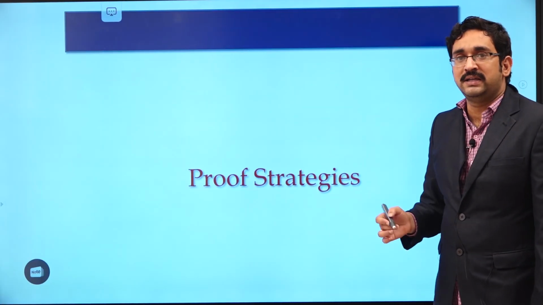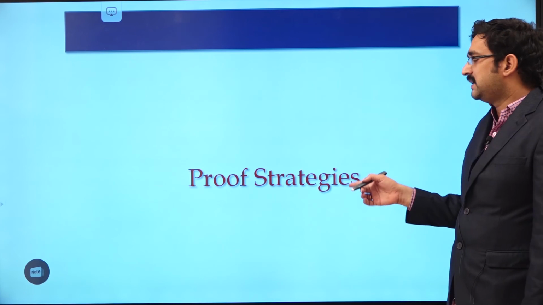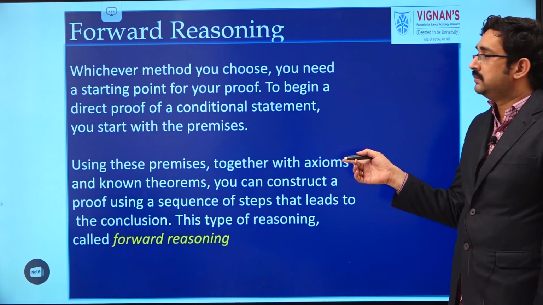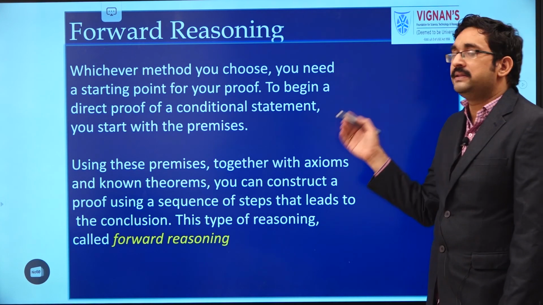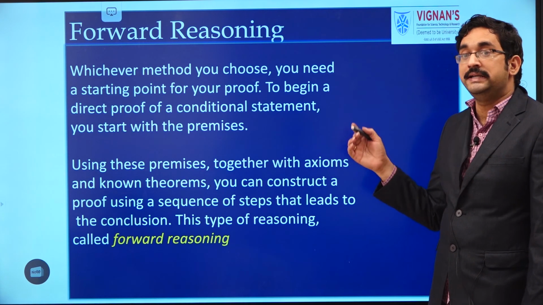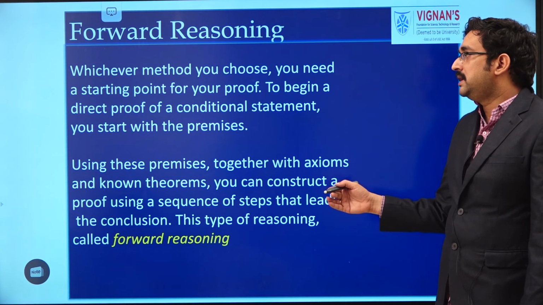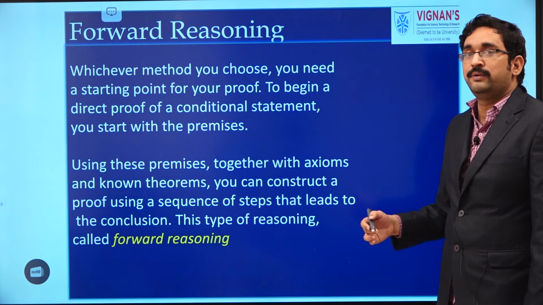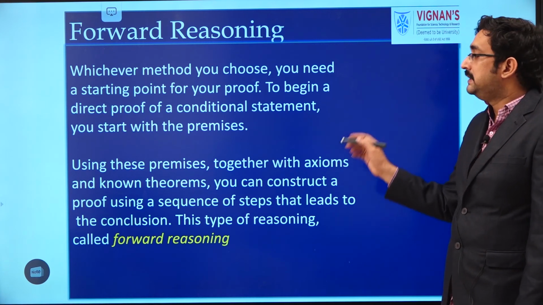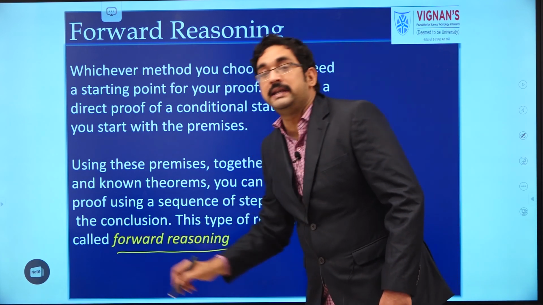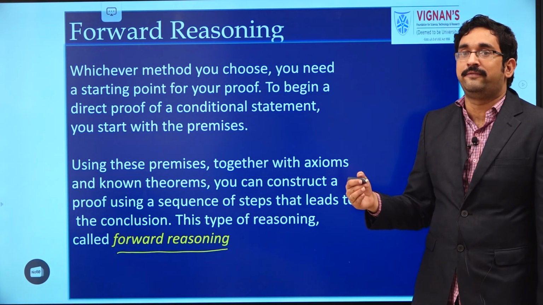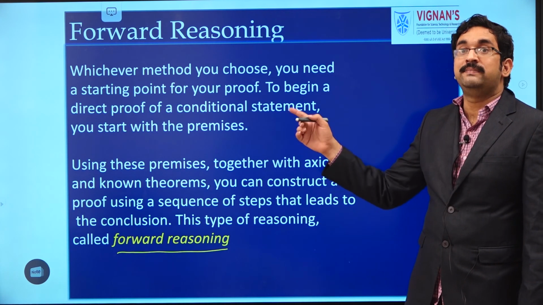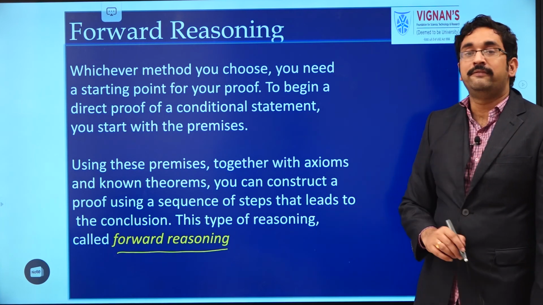So far we have discussed proof methods. Now we will discuss proof strategies. First one is forward reasoning. So what is forward reasoning? Whichever method we are applying, whether direct or indirect, we start with the premise, and after application of axioms and previously proved theorems, we prove the conclusion. This method is called forward reasoning. This approach is called forward reasoning.